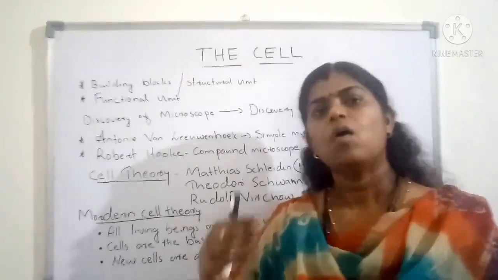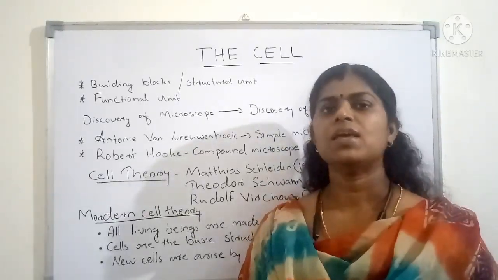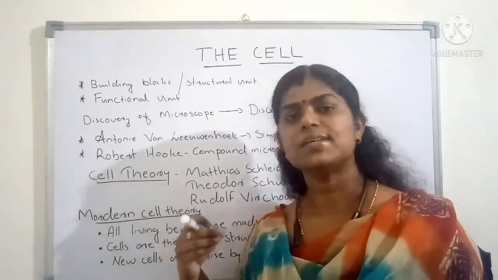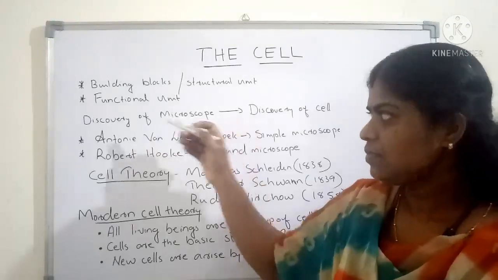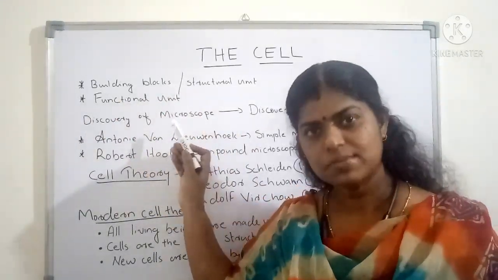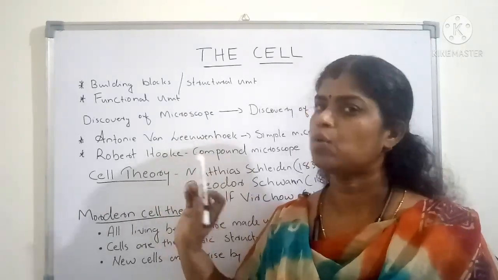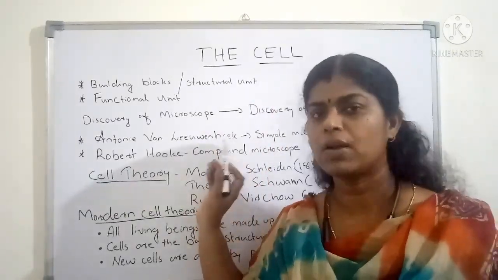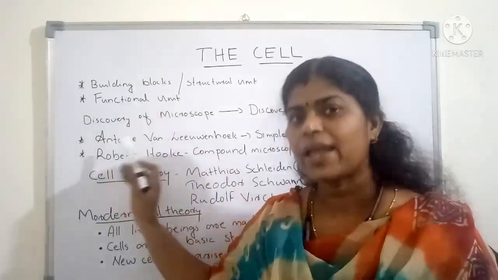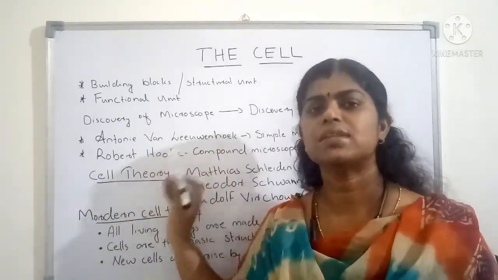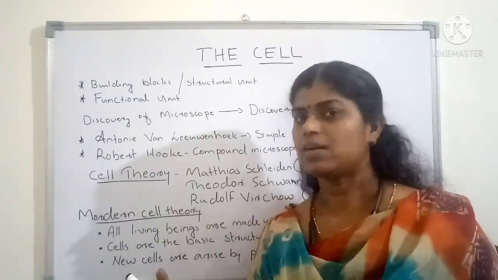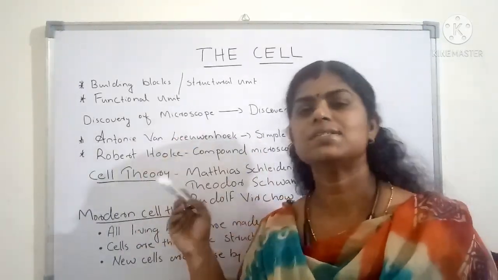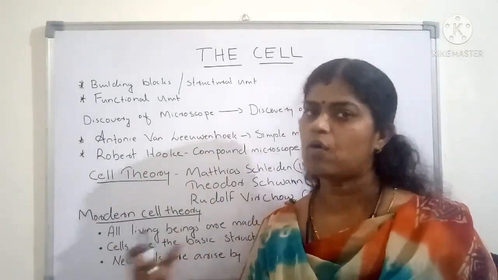Like that, all the activities taking place in our body happen with the help of cells. So that's why we can call cell a functional unit. So what is the meaning of these two? All organisms are made of cells. Without cells, no organism will be there, so we can call cell the structural unit of all living beings. And all the activities or functions taking place in an organism are because of cells. Ultimately cells are doing all the activities, so we can call cell the functional unit of all organisms.